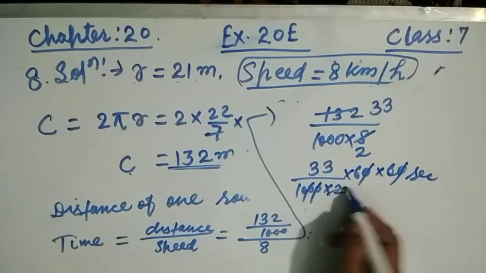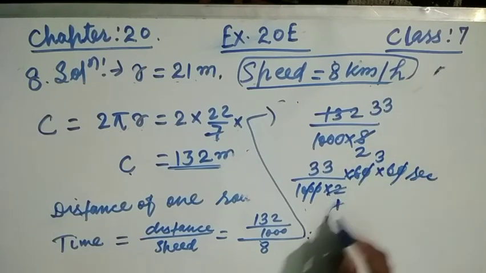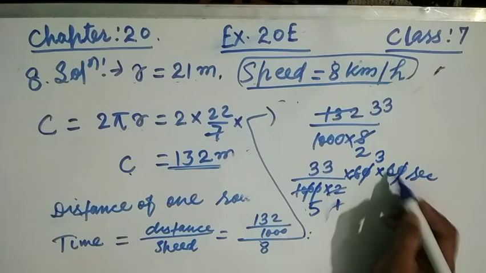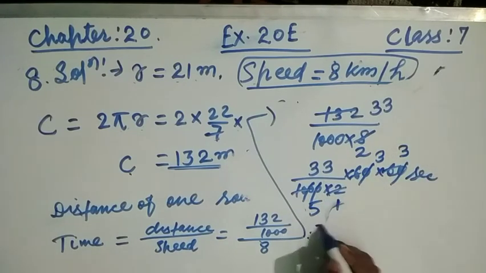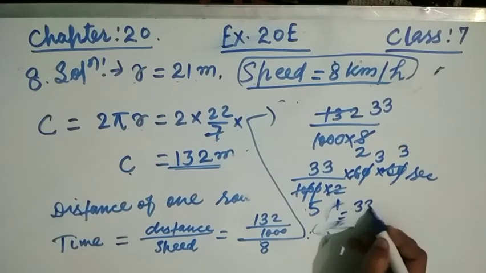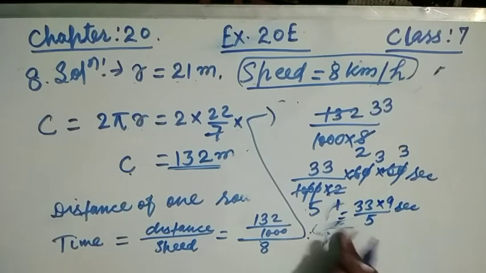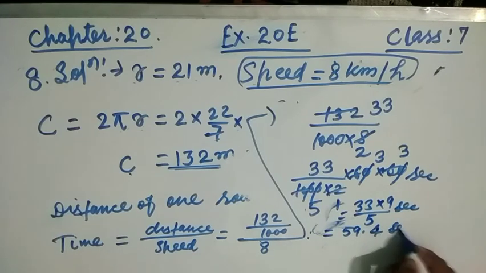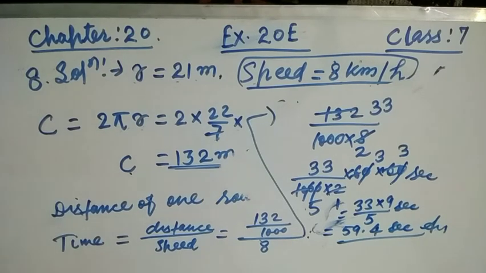2 ones are 2, 2 threes are 6, 2 fives are 10, and 2 threes are 6. Now friends, this is 33 multiplied by 9 and divided by 5. After calculating, we will get 59.4 seconds. That is your required answer. I hope friends you will understand. Now see the next one.